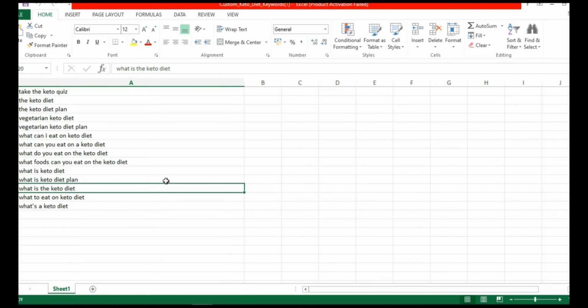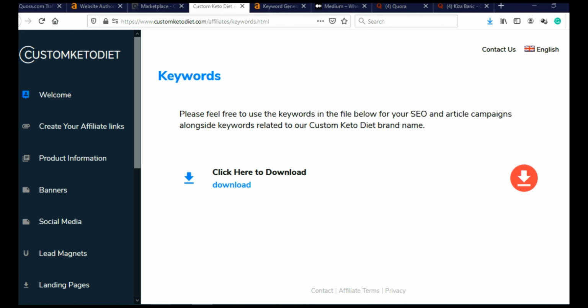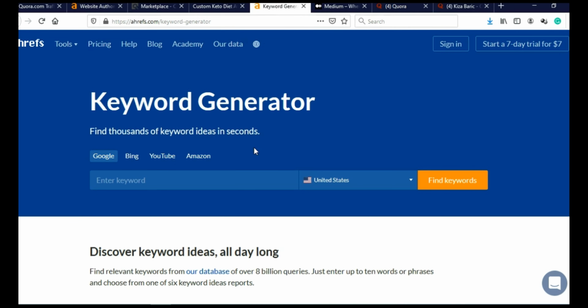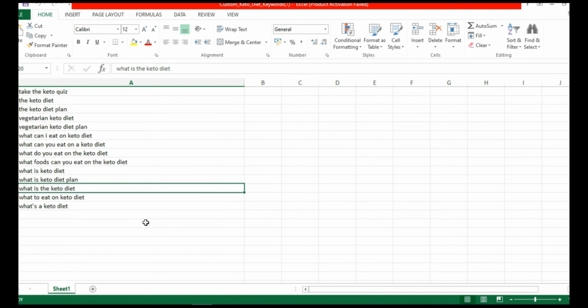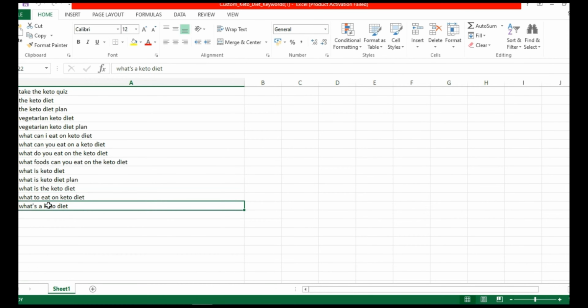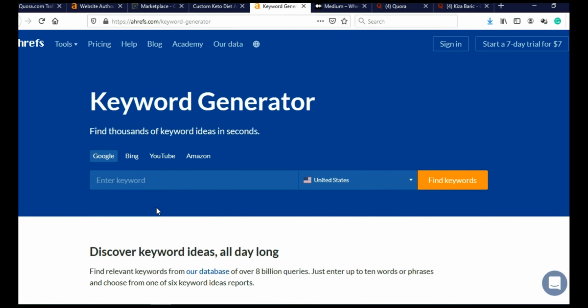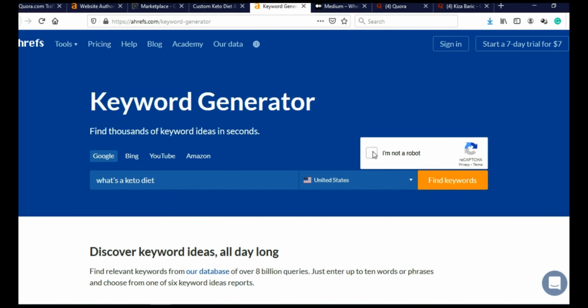And to do the research, we are going to use Ahrefs free keyword tool. So let me just go back here and let's say we are going to use this last one: what's a keto diet? So I will copy this, Control C, and go back here and paste it here, Control V. And click find keywords, confirm I'm not a robot, give it a few seconds.